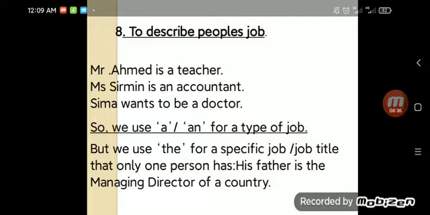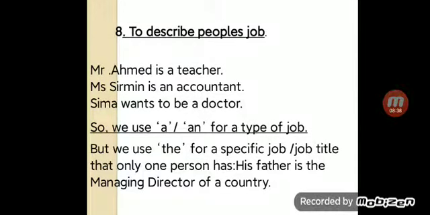Now, rule number 8. To describe people's jobs. Mr. Ahmed is a teacher. Miss Sharmin is an accountant. Shima wants to be a doctor. So, we use a/an for a type of job.